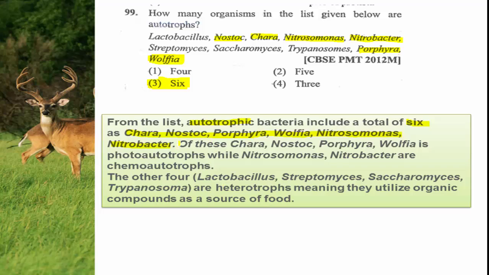Of these 6, Chara, Nostoc, Porphyra and Wolffia are photoautotrophic.